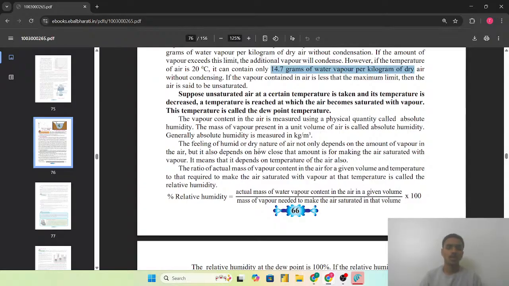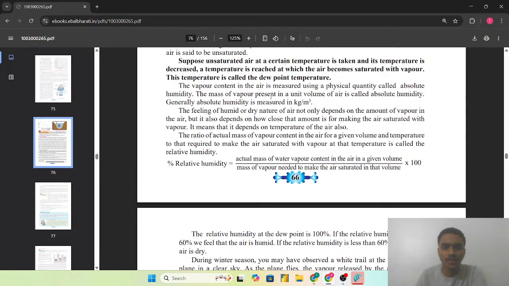और अगर हमने जो अनसैचुरेटेड एयर ली और हमने उसका टेम्परेचर और कम कर दिया, और टेम्परेचर at which the air becomes saturated with the vapor, यानी इतना कम कर दिया कि the air becomes saturated with the vapor at that particular temperature. So at that point, that temperature which we call it as the dew point of that temperature.